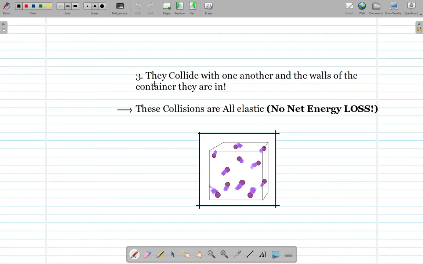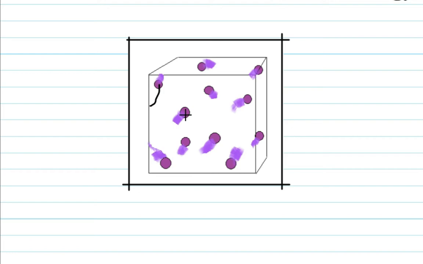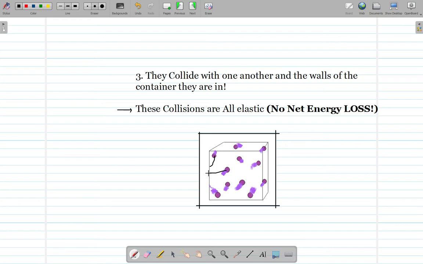The third point in the kinetic theory says that when these molecules are in continuous random motion, they hit the walls of the container. Just consider a case where gas molecules hit the walls of the container, and in that case they put pressure on the walls. That pressure applied to the walls of the container is the gas pressure. Also, all of these collisions are elastic. It means that whenever they hit the wall of the container, they do not lose their energy, and they reflect back and just continue their random motion.